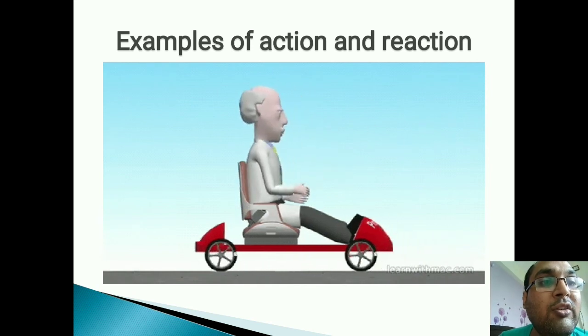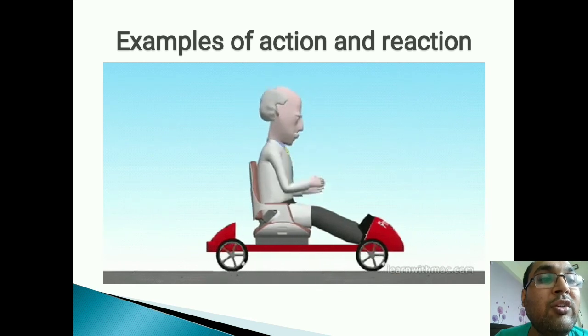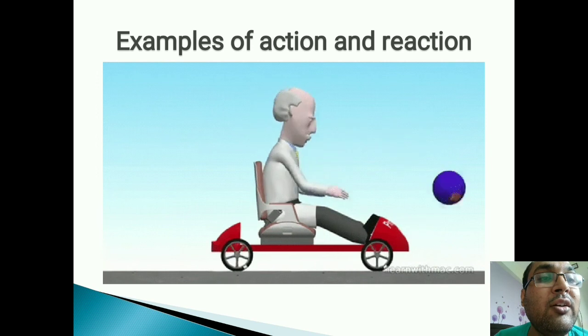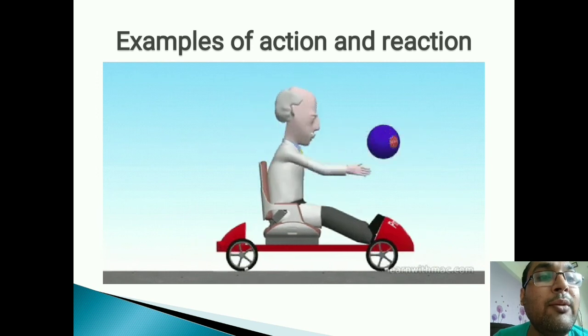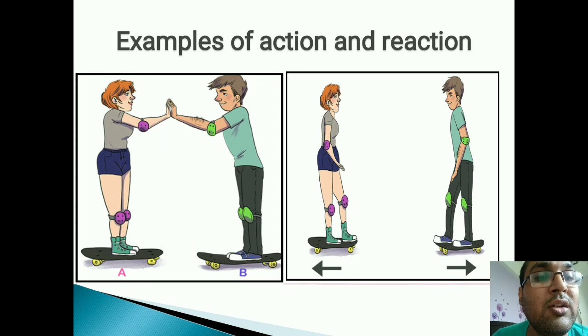You can see this person throwing this ball. As the ball moves out, he is doing the action by throwing the ball, and he exerts an equal reaction, therefore this person is able to slide in a backward direction. Throwing the ball is the action and sliding backwards is the reaction. Similarly, you can see these two persons exerting force on each other. By whatever force they exert on each other, they will move away by that same force. For example, if both persons exert a force of 2 Newton on each other, they will move away from each other by the force of 2 Newton.